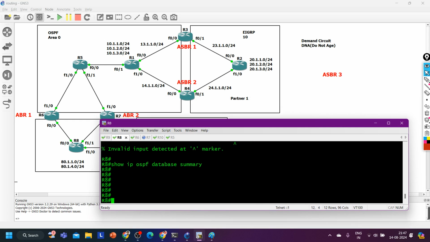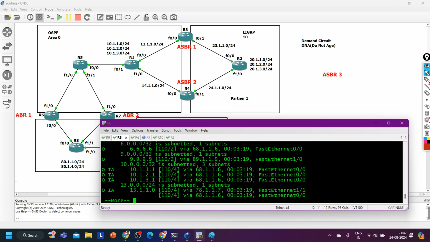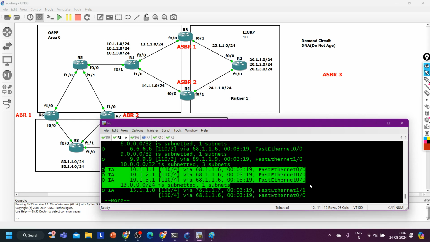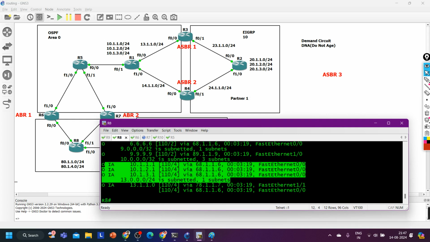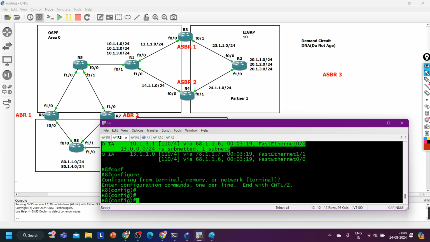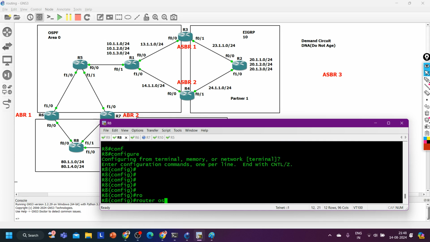Okay, leave it. Maybe here we cannot run this command, right? So IP route ospf. Now it is not performing any load balancing. I have filtered the routes from a single ABR, via ABR number 2.